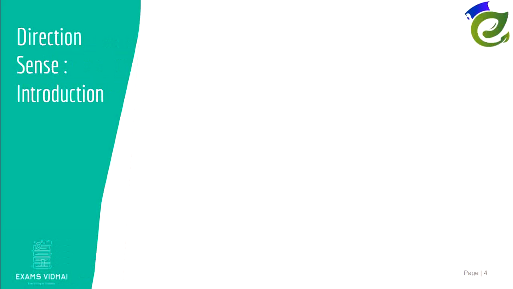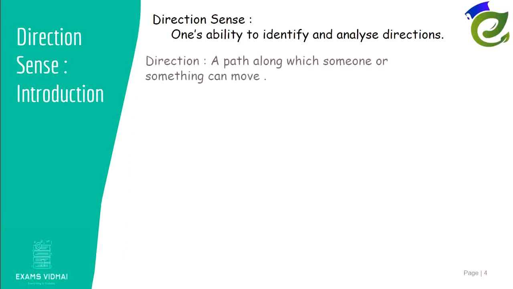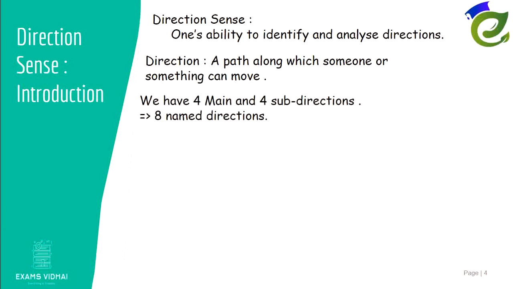So what is direction sense? Direction sense is one's ability to identify and analyze directions. Now, I know you all know what a direction is, but I'll just repeat it again. Direction is a path along which someone or something can move. We have majorly 4 directions, and then we also have 4 sub-directions. So totally we have 4 main and 4 sub-directions. That is 8 named directions.